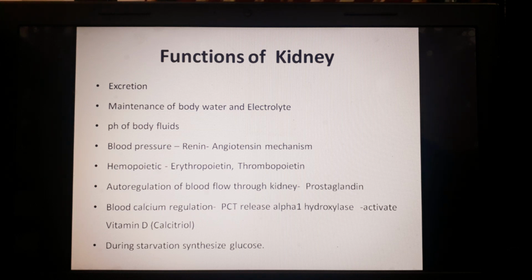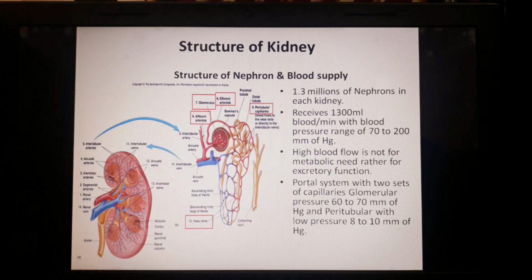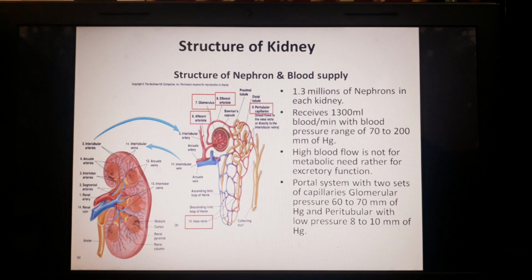And in the extreme conditions of starvation, it also helps in the synthesis of glucose. Now, what is the structure of the kidney? Basically, here we will discuss the structure of the nephron and its blood supply.